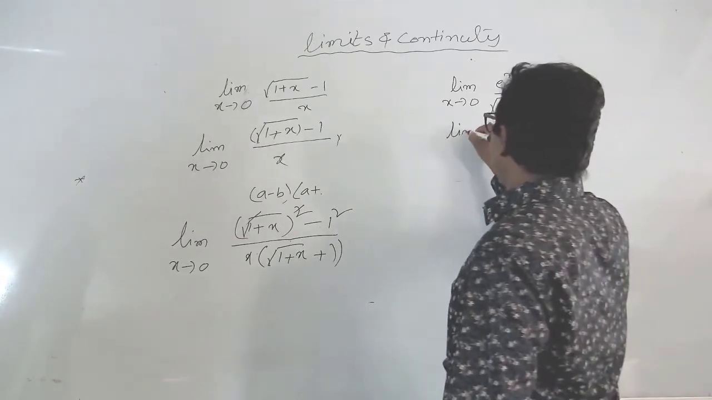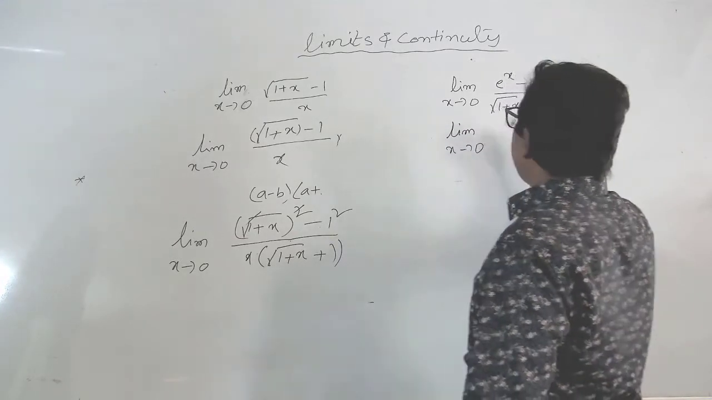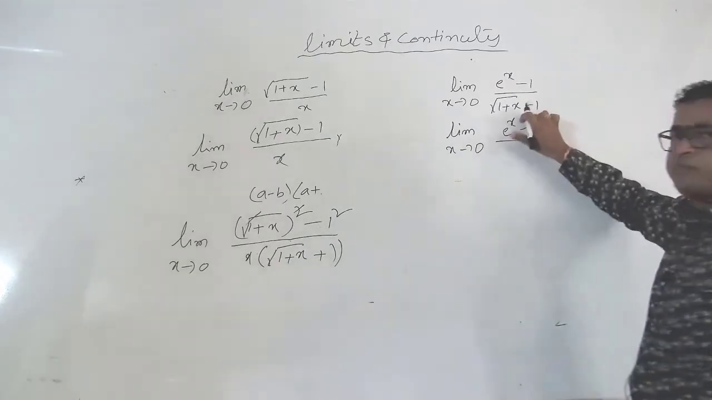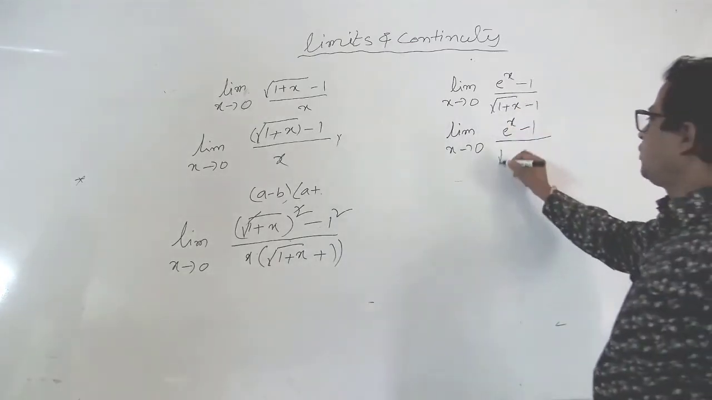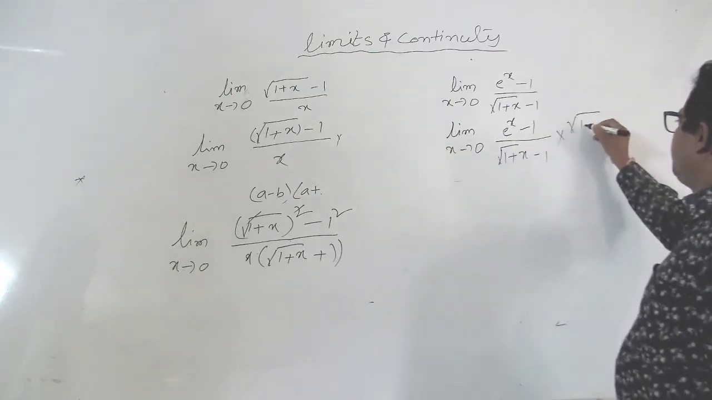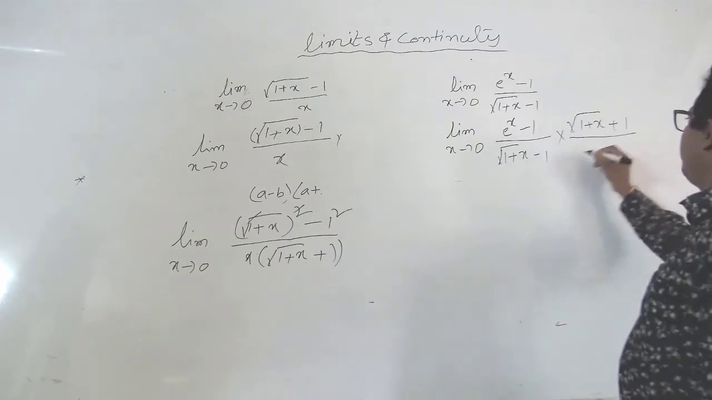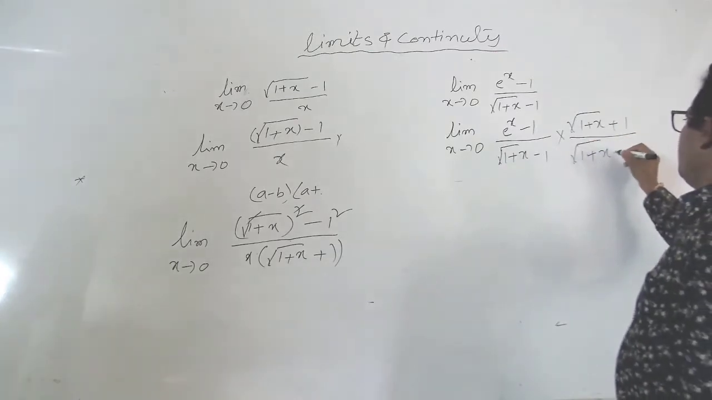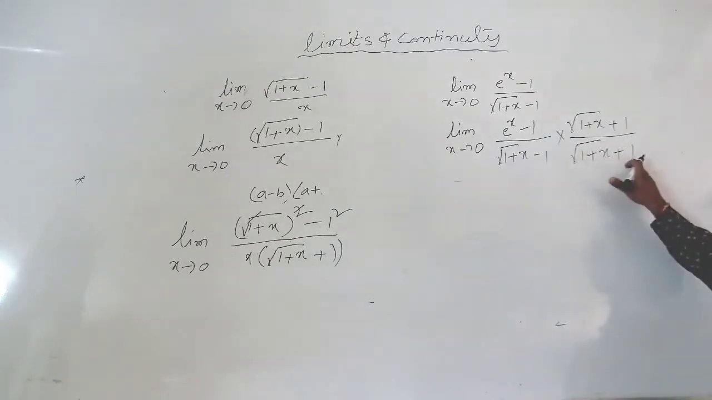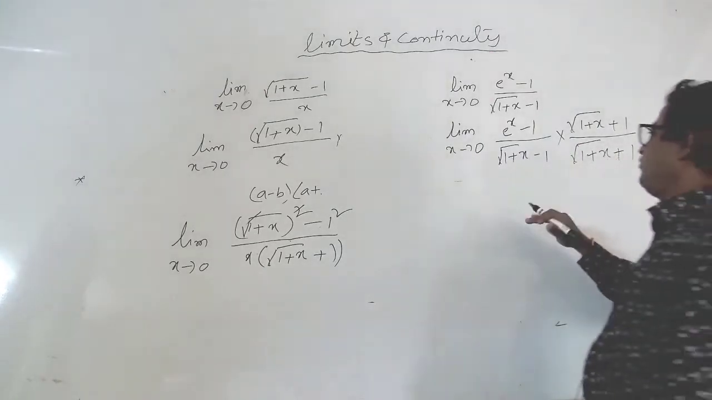So limit x tends to 0. Now rationalizing by which one, numerator or denominator? Denominator only. So we get under root 1 plus x minus 1 into under root 1 plus x plus 1, divided by under root 1 plus x plus 1. Now here also a minus b into a plus b, same as before we did.